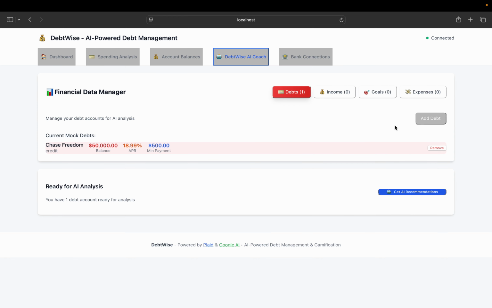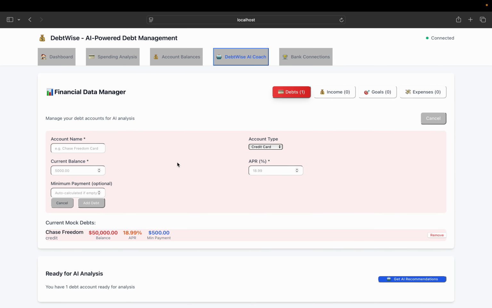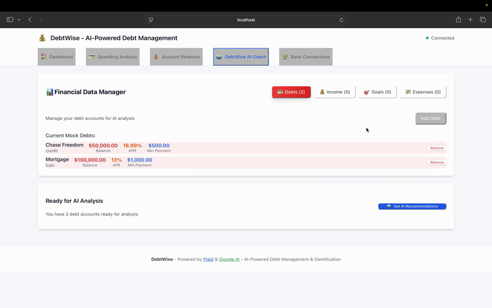So I add it and add more debts. How about a mortgage? Okay, personal loan. I'll make it 100,000 with 13% interest, and the minimum payment is, let's say, 1,000 US dollars.